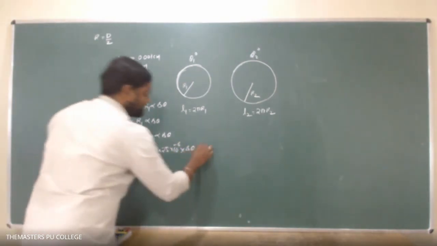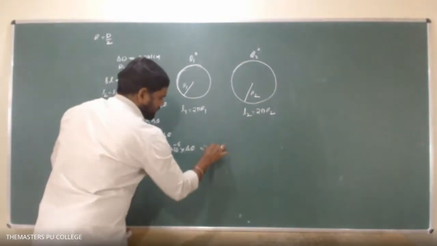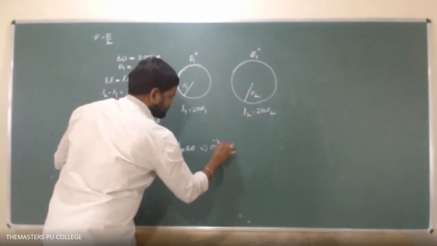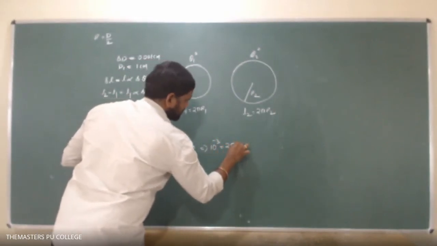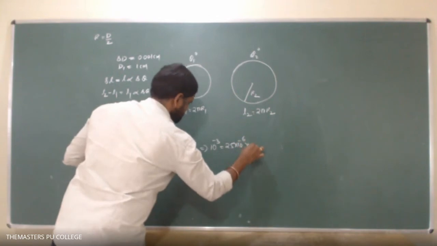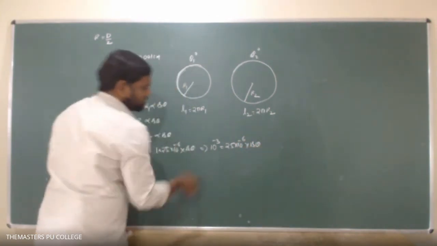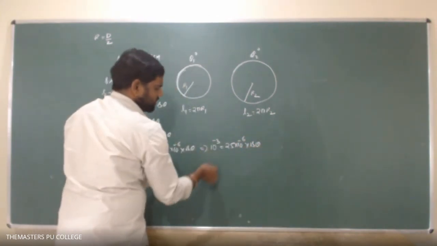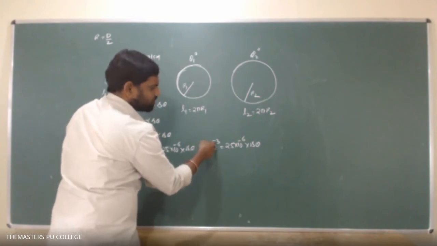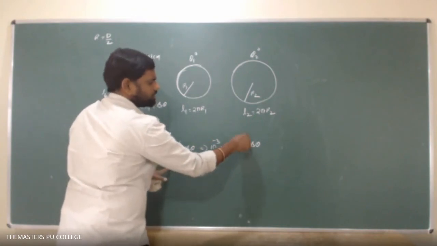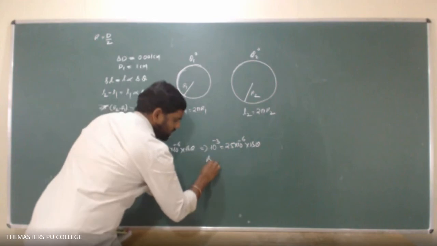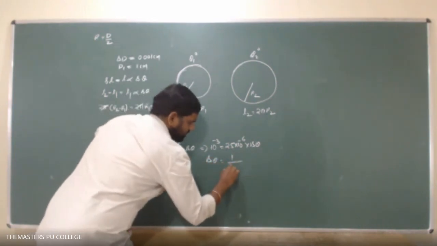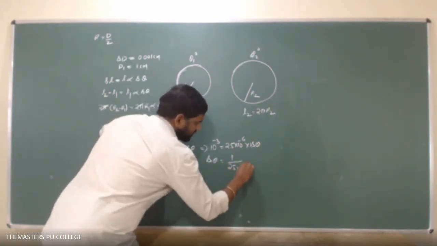So then I can write this 10 power minus 3 equals 25 into 10 power minus 6 into delta theta. So if you take 10 power minus 3 minus 6, here 10 power minus 3 will be left. Therefore delta theta equals 1 by 25 into 10 power minus 3.